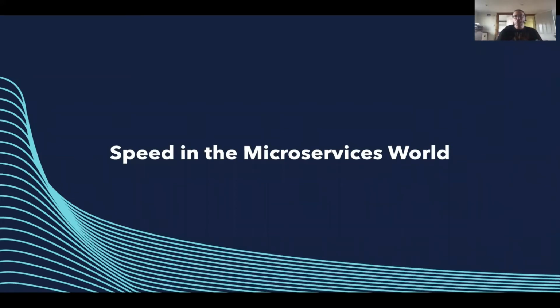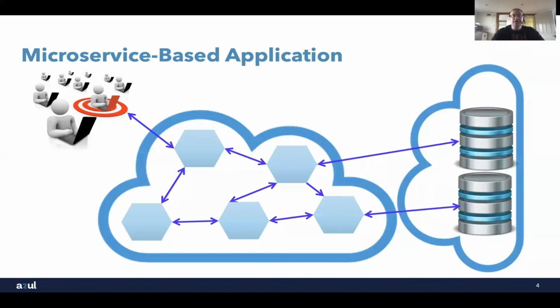Now, let's have a look at that specifically when we're thinking about performance and speed in terms of a microservice architecture. So what I've got here is an example of an application which uses microservices. This is great because it moves away from the older design pattern of a monolithic approach. What we're doing now is we're taking the whole application, dividing it up into a number of individual services, and linking those together. Now, this has many benefits, especially when we're dealing with a cloud environment.